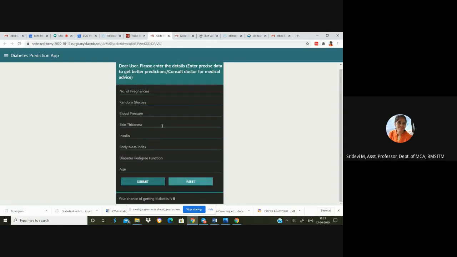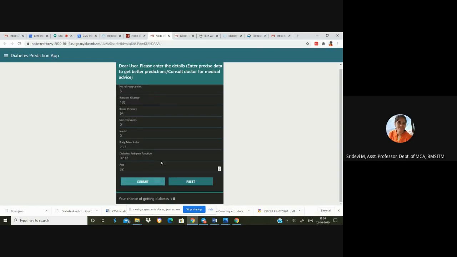So it is predicted as 0. Now let me reset and enter a different set of values. Number of pregnancies 8, random glucose 183, blood pressure is 64, skin thickness 0, insulin 0, 23.3 is the body mass index, with diabetes pedigree function 0.672 and age 32.